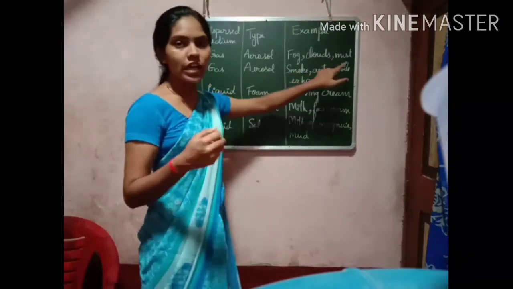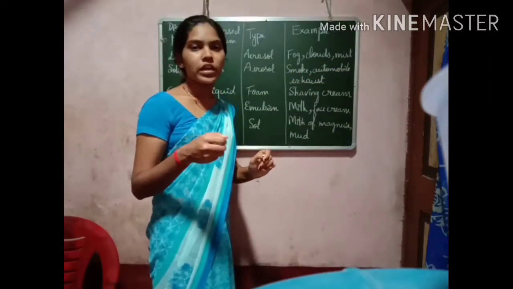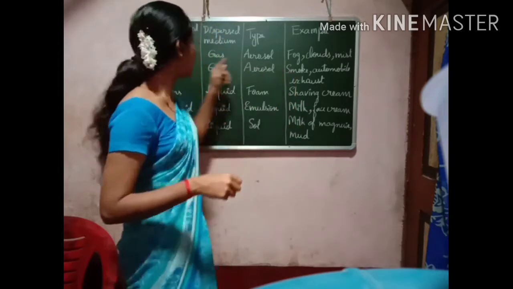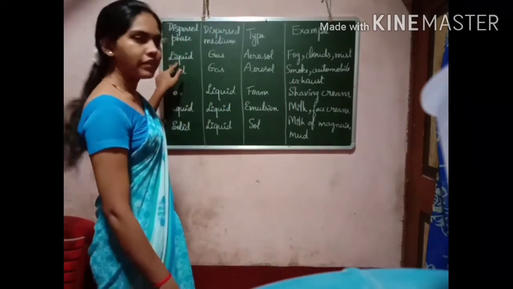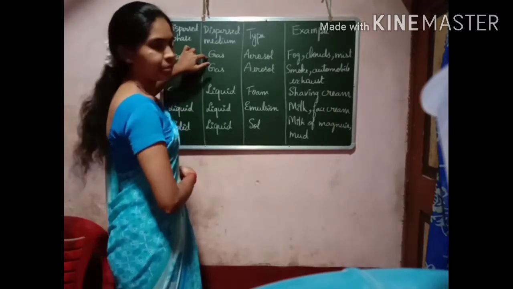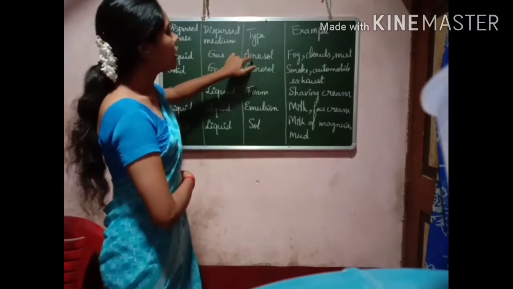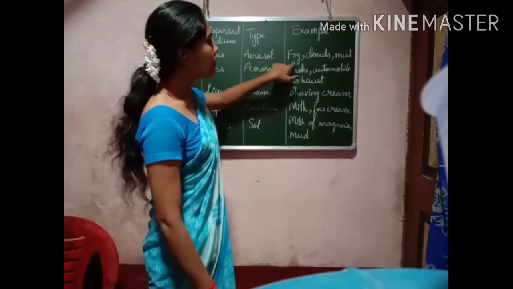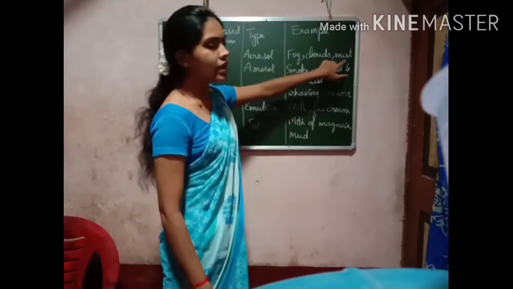In the mist, tiny droplets of water are present. So here the dispersed phase is liquid and the dispersed medium is gas. The type of colloid is aerosol. Examples: fog, clouds and mist.